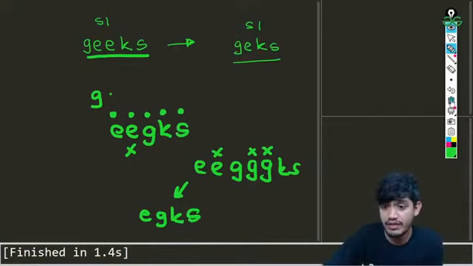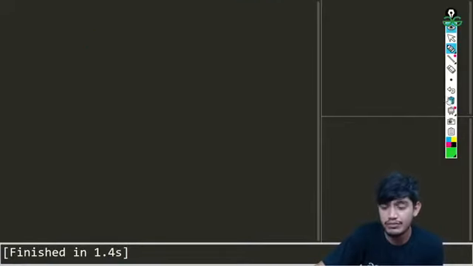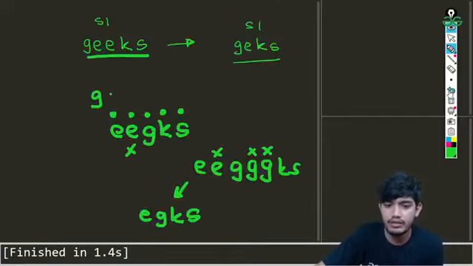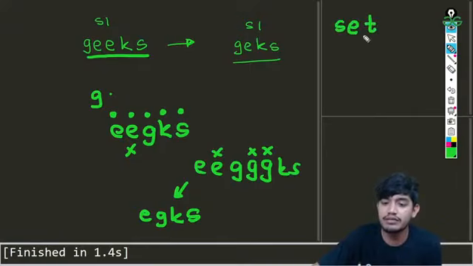Another way can be using self-balancing binary search trees. Don't get confused by the words, basically it is as simple as using a set. So what is a set? If you know what a set is, it basically stores values that are unique.